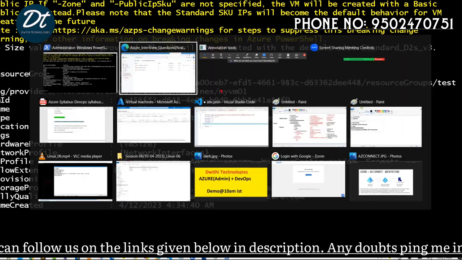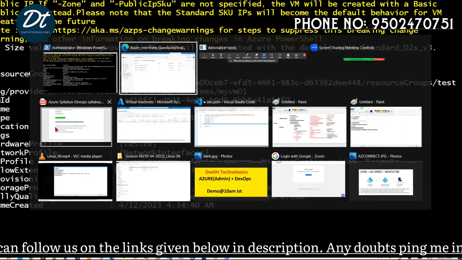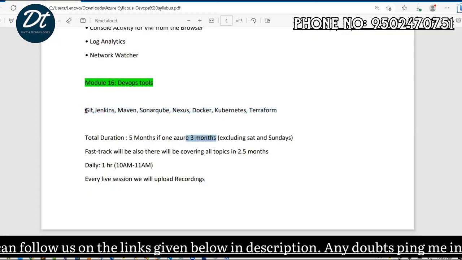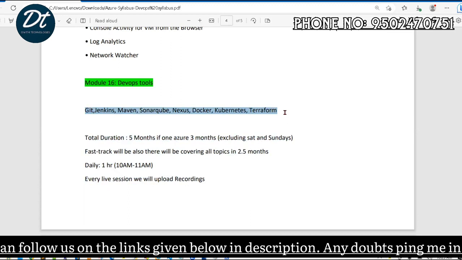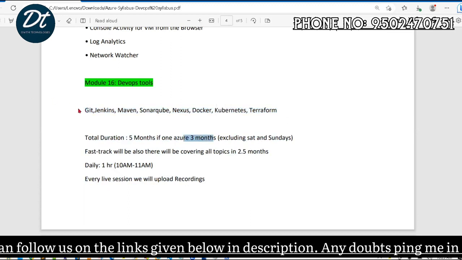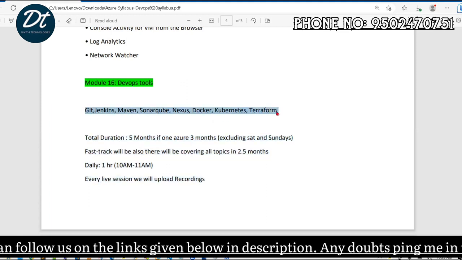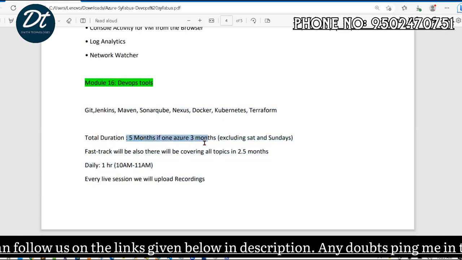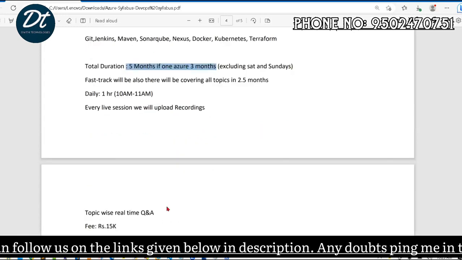Here we have two plans. Either you can take Azure Cloud completely, which is only 3 months, that is Azure administration. If you want Azure DevOps as well, it includes 2 extra months, total 5 months. If you want only Azure Cloud, that is only 3 months.